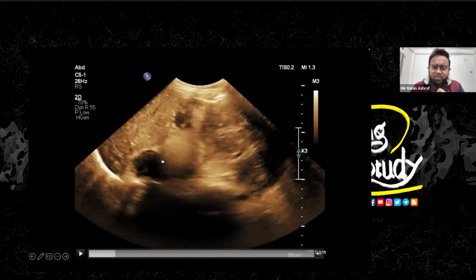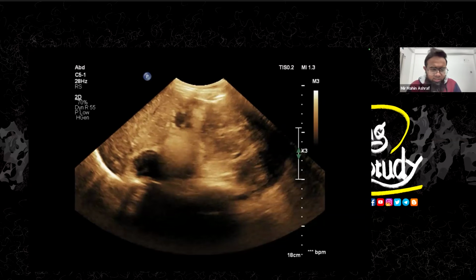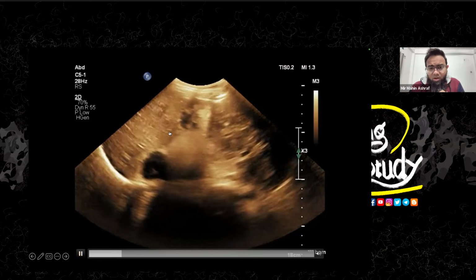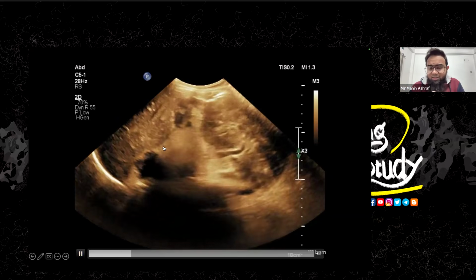Here you can see this echogenic round mass, which is also sound attenuating. So this is a fatty mass over here. If I found this in an ovarian cyst, I would say it's a dermoid cyst. But for the kidney, we should not think about dermoid, so we can think about something else.